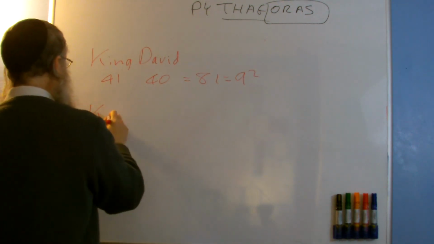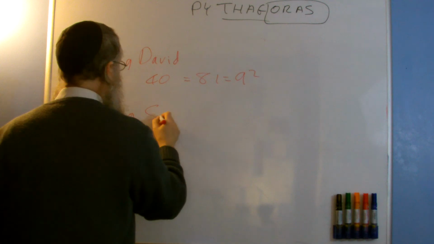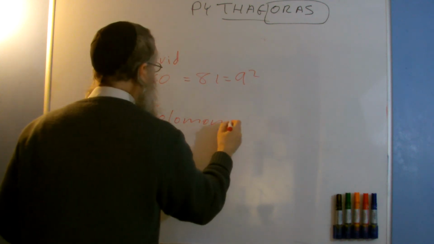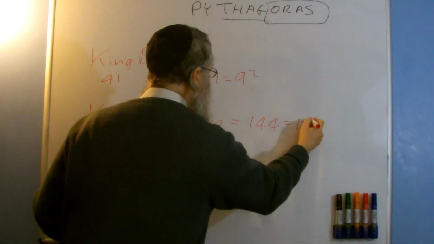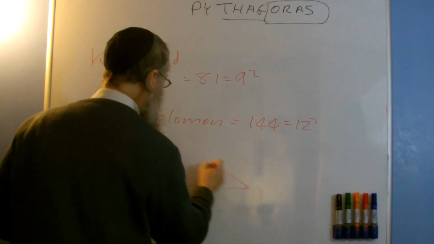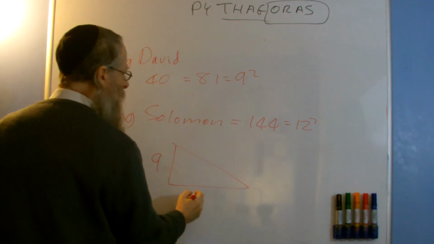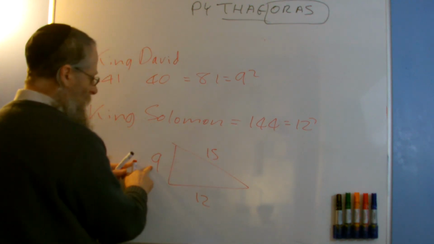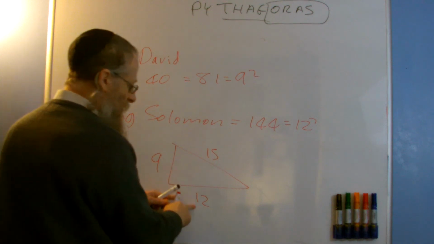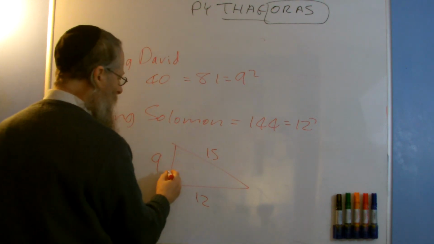And King Solomon equals 144, which is 12 squared. So we have our triangle here. This is 9, this is 12, and this one was 15. That was 3 times 3, that was 3 times 4, and that was 3 times 5.